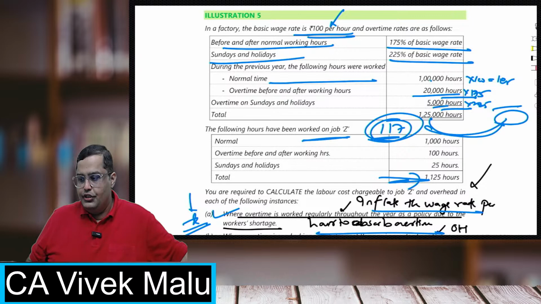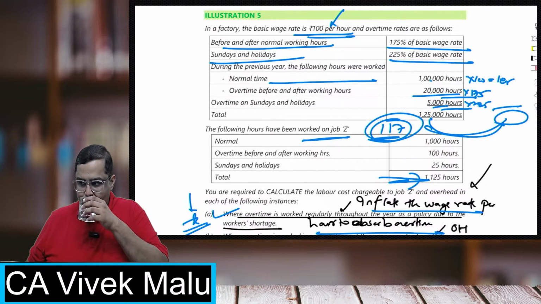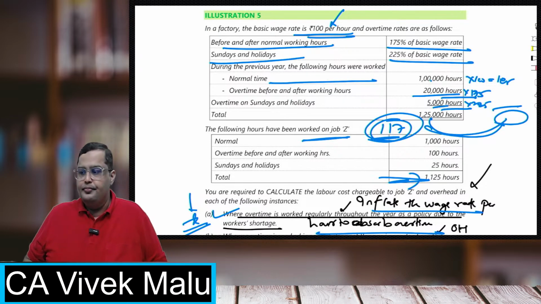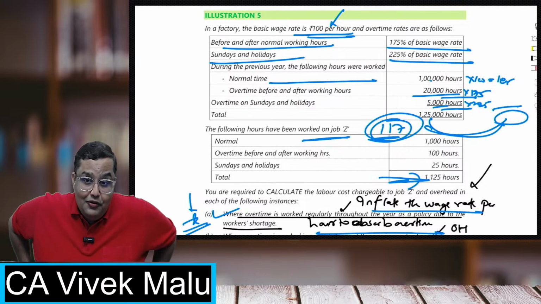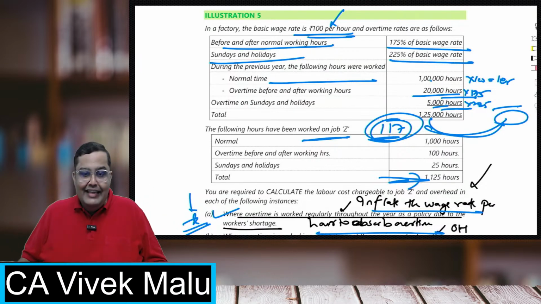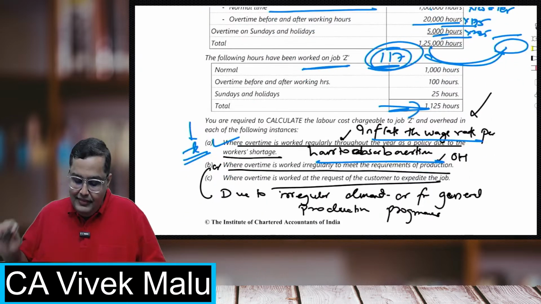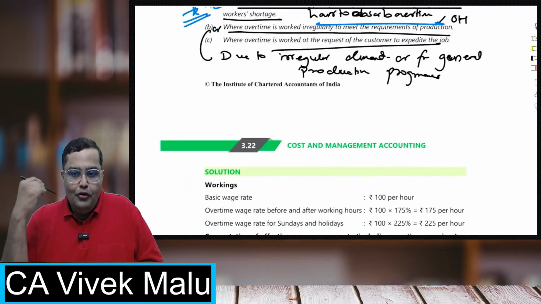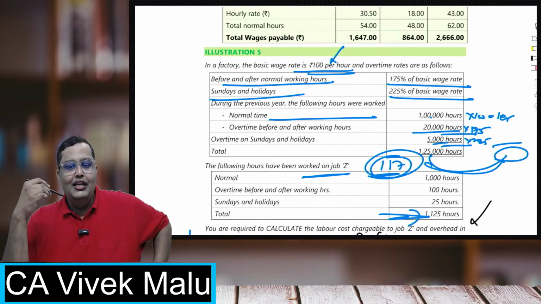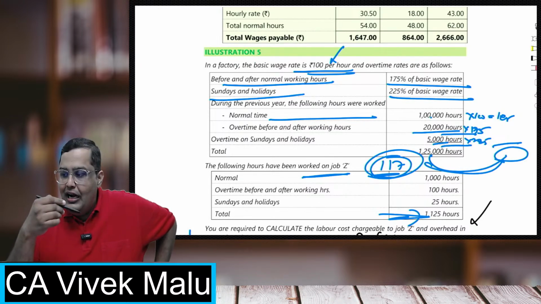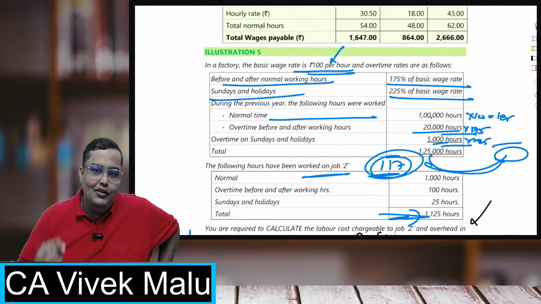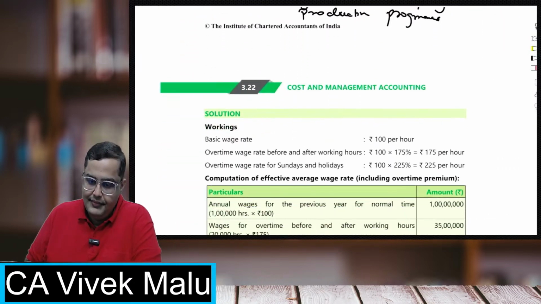Come on, those who are watching the video, kindly say yes or no. Have you understood or not? I always keep interacting. I know some topics in costing are really challenging, and I totally understand that. But keep on interacting and keep on working on these topics, because I have seen labor in the May 23 exam as a compulsory question, students. So we can't skip the compulsory ones. Remember that.